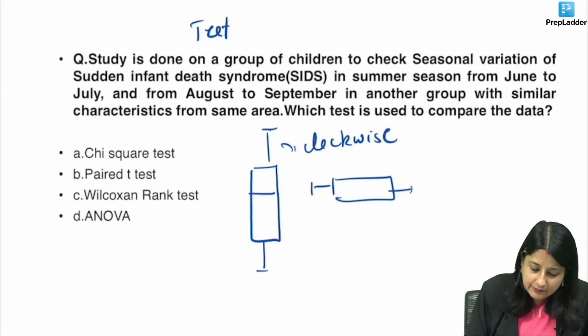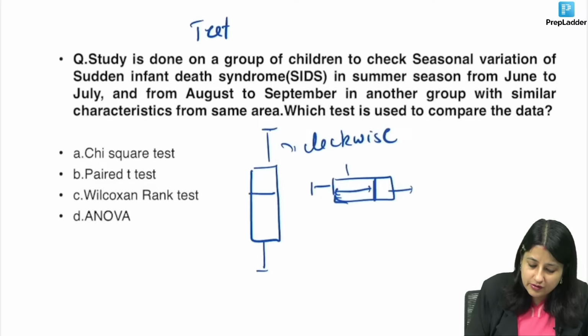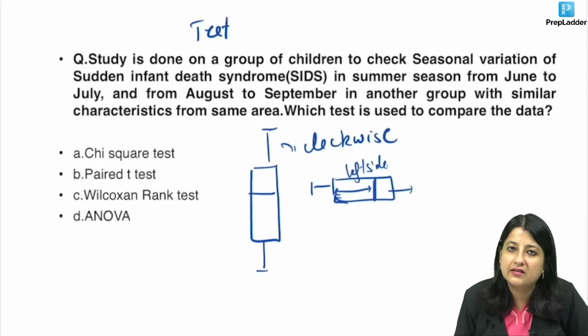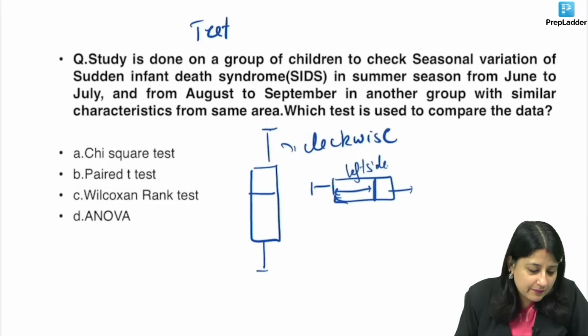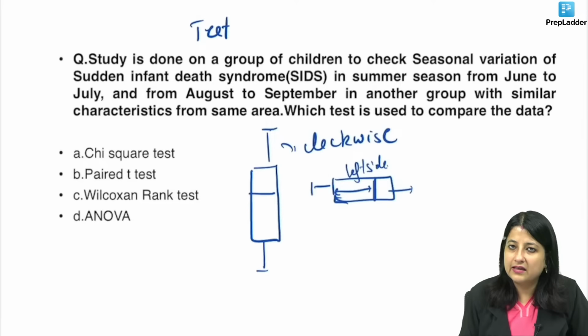How would your image come out to be? Like this. So now where is the gap more? The gap is more on the left side here. So if the gap is more on the left side, it will become left-sided skewness. So mean is less than median is less than mode. Clear? Manoj, Akash, everybody, did everyone understand? If you've still not got it, you can ask me at the end also.